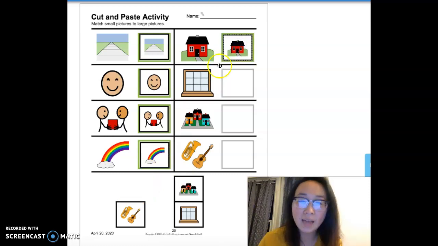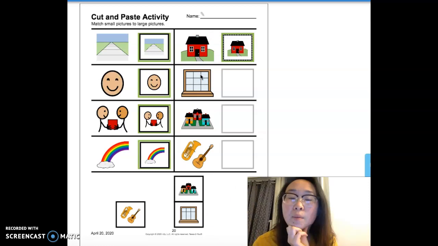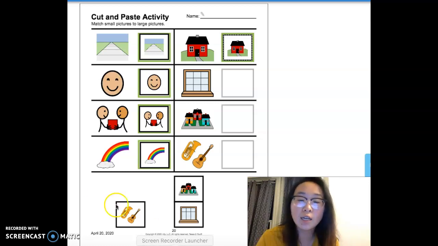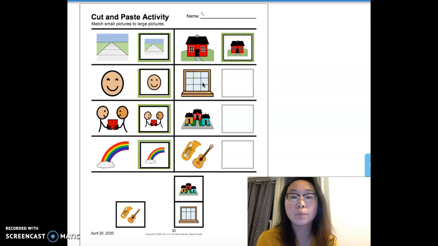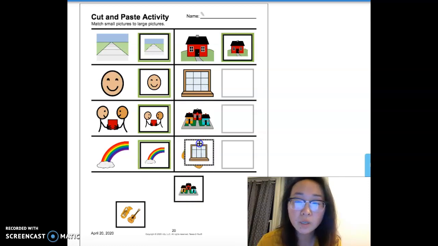The next word we have is a window. Something that people are doing to share happiness is they're putting teddy bears at their windows, so kids can go on a bear hunt and see how many bears they can find in the neighborhood. Put on our windows. Windows. Which icon is the same as windows? Window.